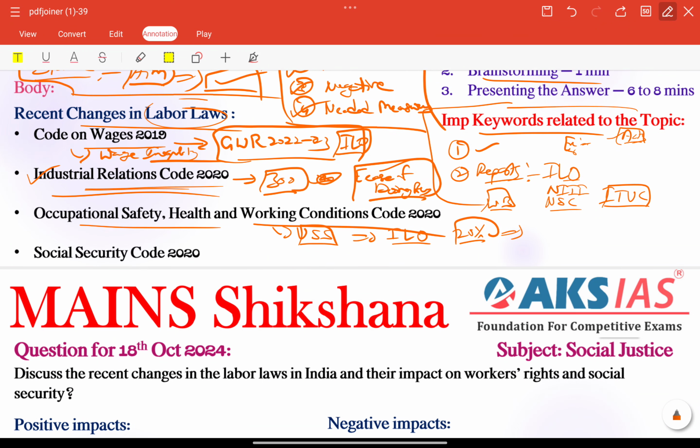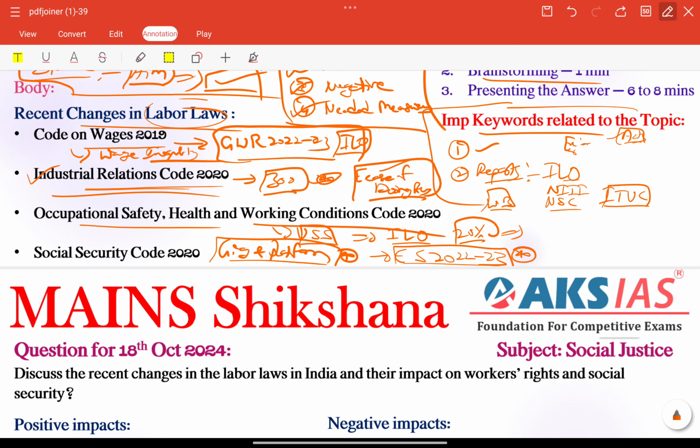Next we have the Social Security Code 2020. Here it expands social security benefits to gig workers and also platform workers. Very important issue, right? Regarding social justice, right? This inclusion of gig workers was a recommendation from the Economic Survey 2022-23. This is also very important.